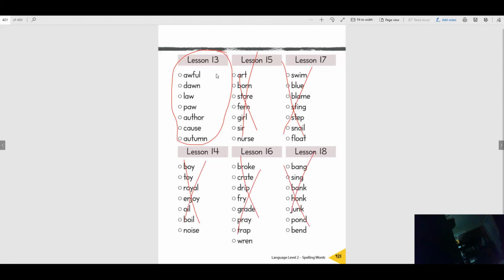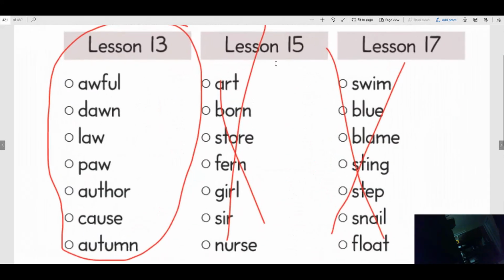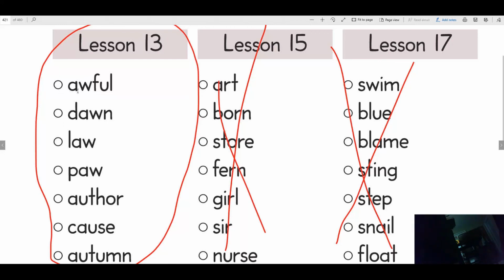Those will come later. This is lesson 13, so here's our words. I'd like for you to write these words down, okay? Awful. See the aw sound? Awful. Dawn. When the sun comes up, we say that it's dawn. Law. It's the law. Paw. Author. Someone who writes a story or a poem is called an author.